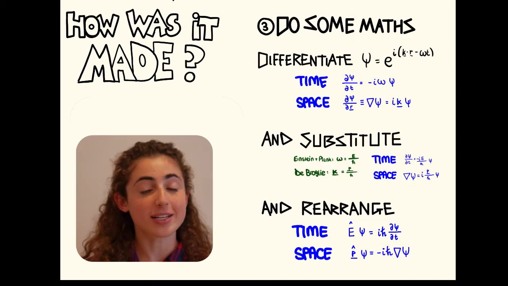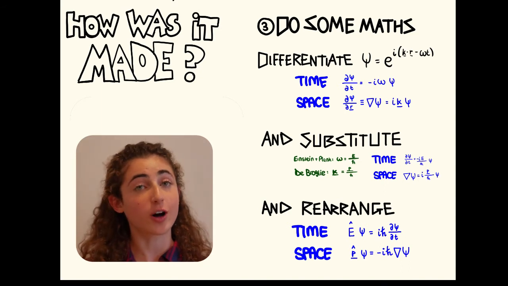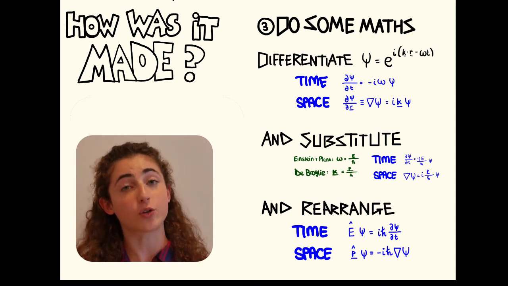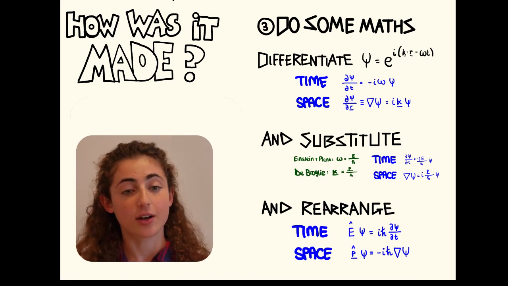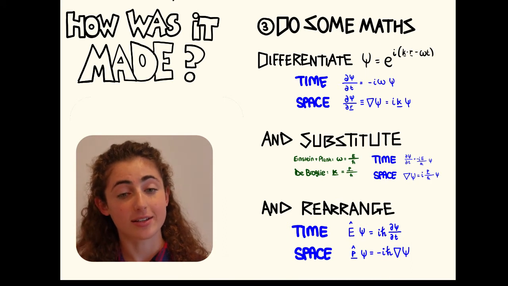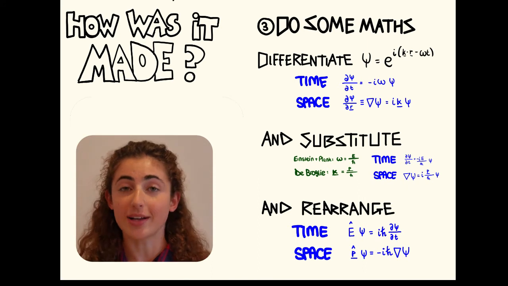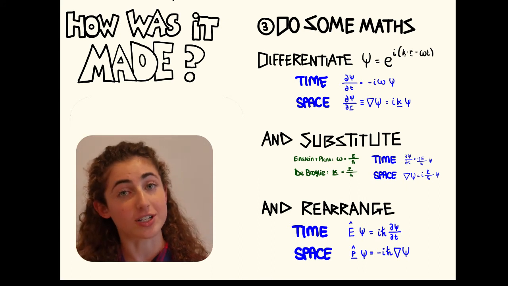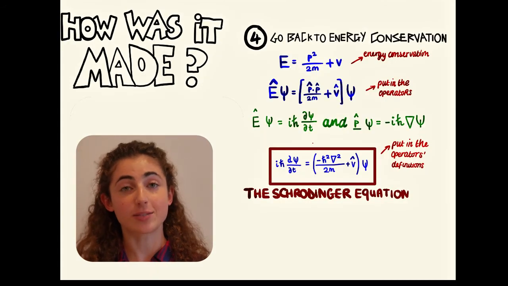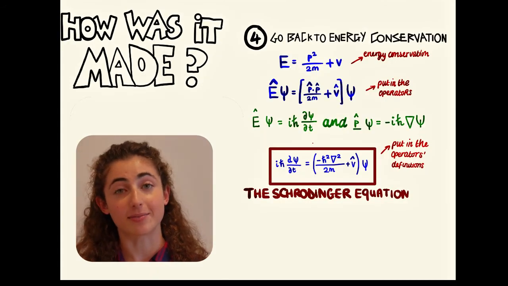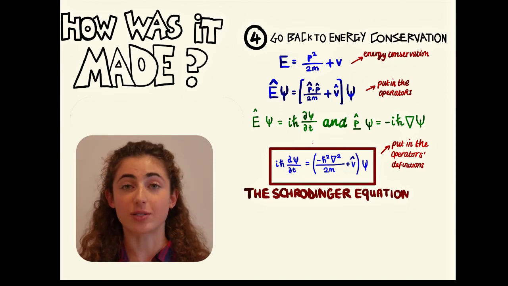This is done using a technique called partial differentiation. He took the results of the partial differentiation and swapped some variables around using equations by Planck and de Broglie. These letters with hats on are called operators. They are like verbs because when they are put next to wave functions, they require something to be done, for example differentiation. Anyway, back to the point. Schrödinger had just made operators for total energy and momentum. He stuck them back into the conservation of energy equation and rewrote them in their full form.